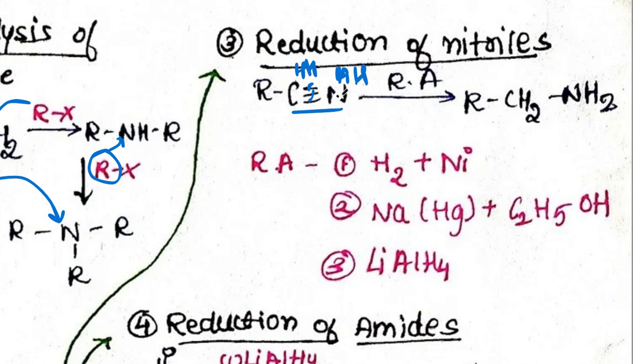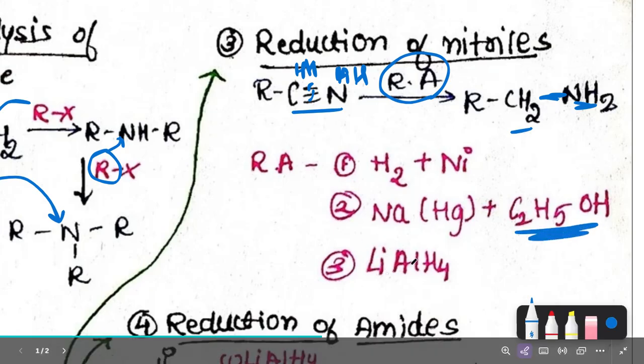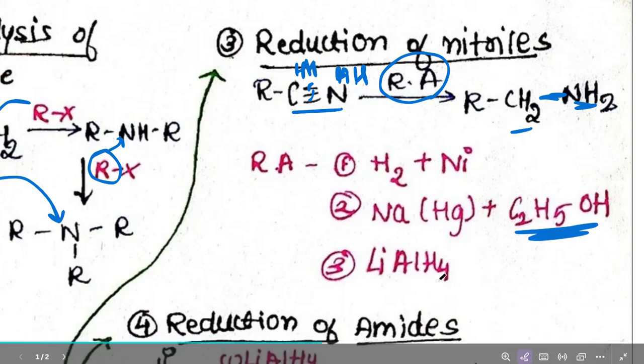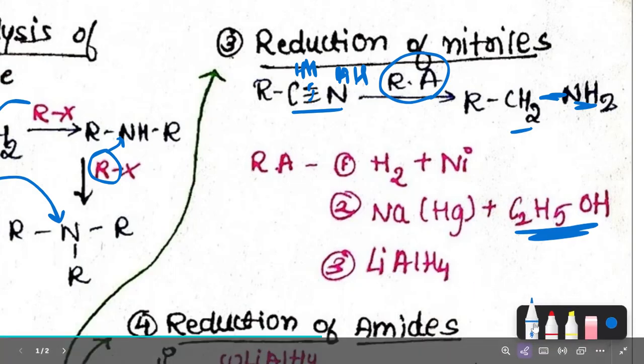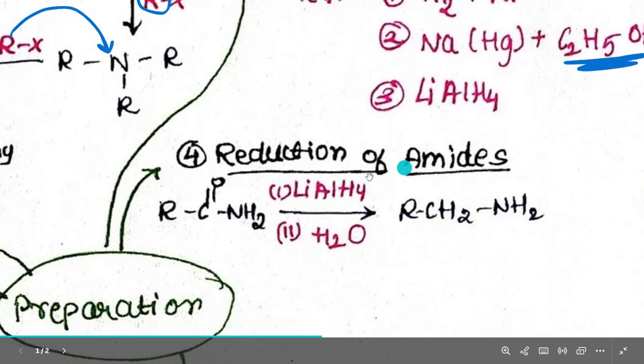What you have is one bond between C and N. You have CH2, perfect. You have NH2, perfect. So this is the reduction of nitriles, wherein the reducing agents used are again H2 plus nickel, the second one you can use is Na/Hg in presence of ethyl alcohol, and the third one can be LiAlH4, lithium aluminium hydride.